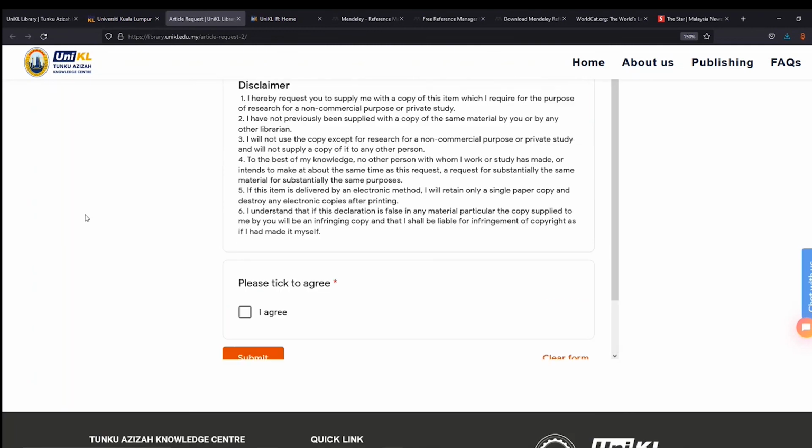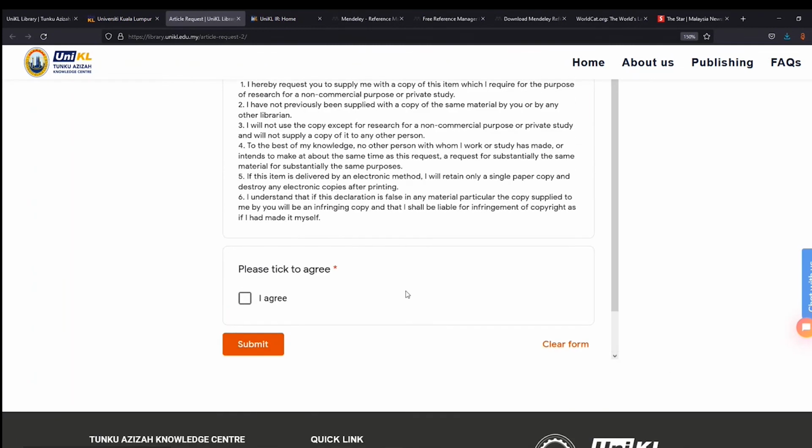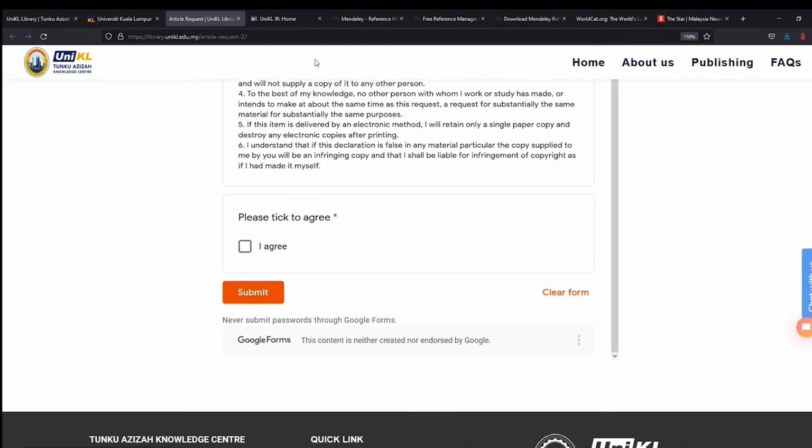And of course, there's a disclaimer. Once you tick agree, you can click submit and wait for the article to be delivered to you. We will notify you if the article is available, and if we couldn't find it, we will also inform you if the article is not available and nobody has access to it in Malaysia. As a last resort, we will go to that particular author to request. It depends on that author. If he gives it for free, then we will share it with you for free.